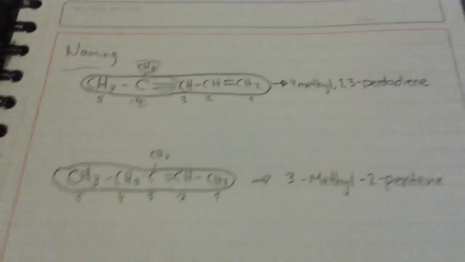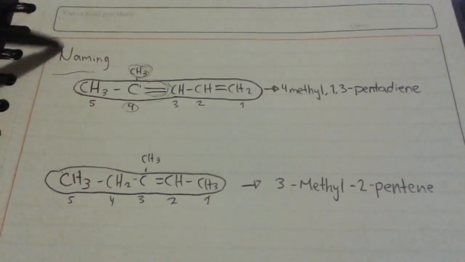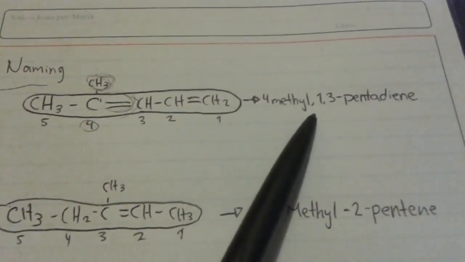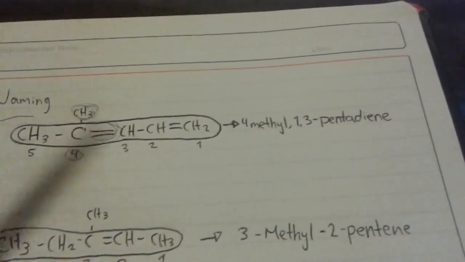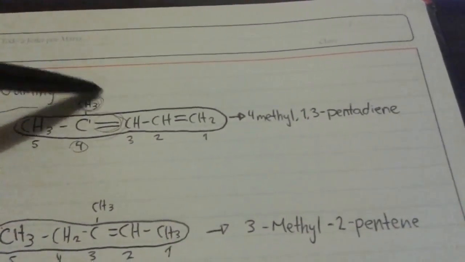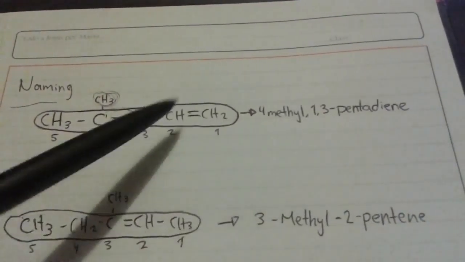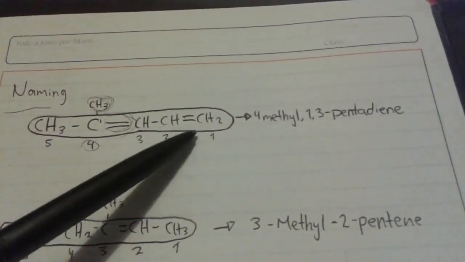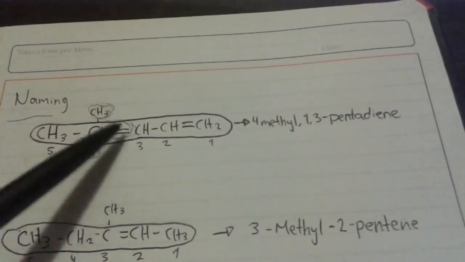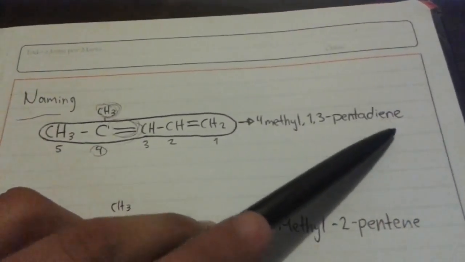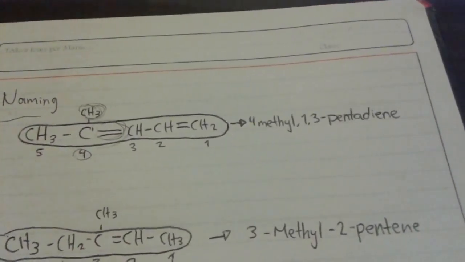Now here we have two more examples of naming alkenes. This alkene is named 4-methyl-1,3-pentadiene. It's 4-methyl because here is the alkyl group, it is 1,3 because it has a double bond in the first and then in the third carbon, and it is pentadiene because it has 2 double bonds.